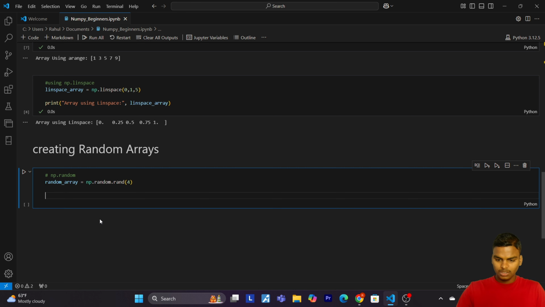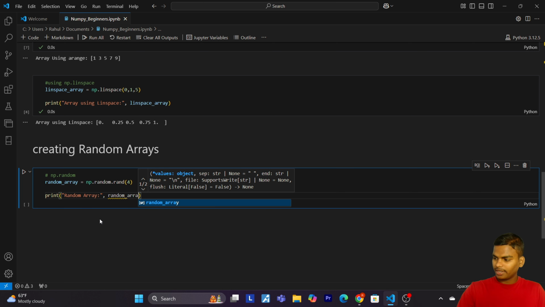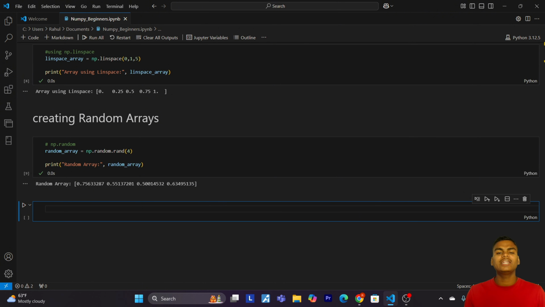Now print random array. Okay, so now let's run this cell. We have an array which contains random numbers. Now let's understand the code. The np.random.rand function generates random numbers uniformly distributed between 0 and 1. Here we created an array with 4 numbers.